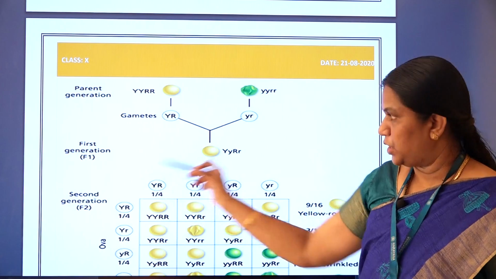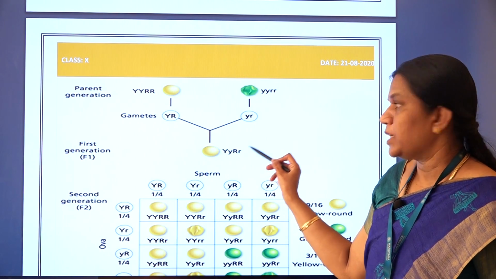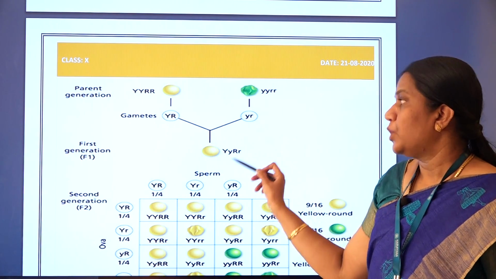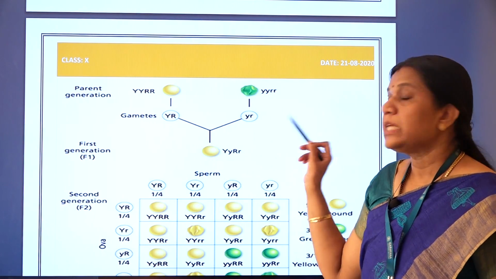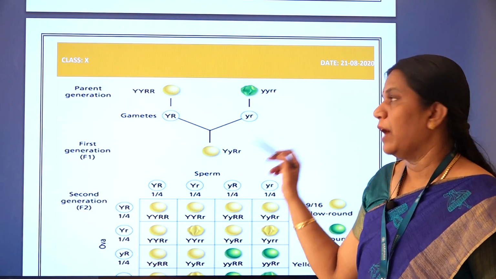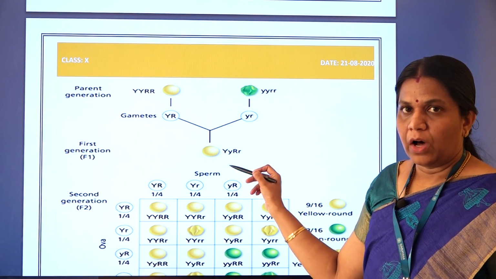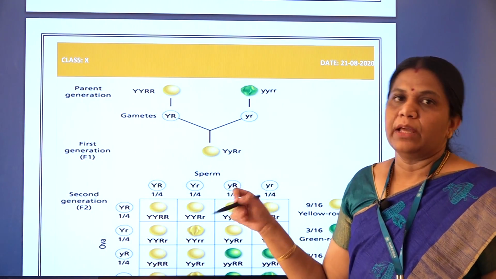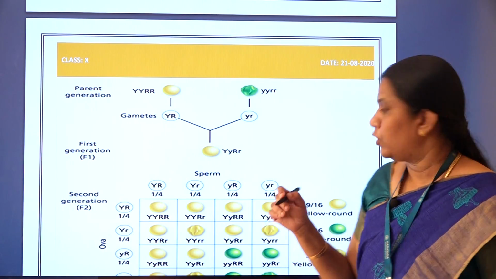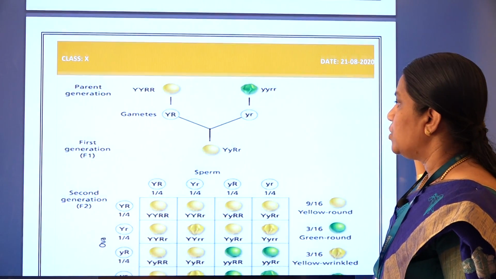So in the first generation, capital Y, capital R and small y, small r, right? Phenotypically this is yellow round. The plant is having yellow round seeds. Genotypically the small y and small r are present. So he allowed them to self-pollinate. Mendel allowed the plants to self-pollinate. So in the F2